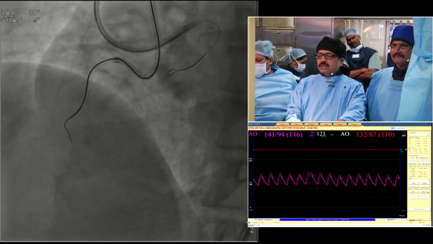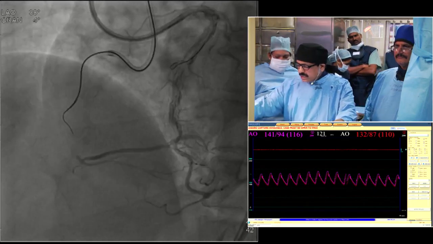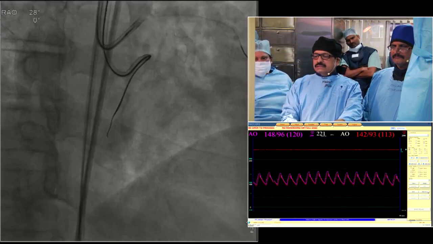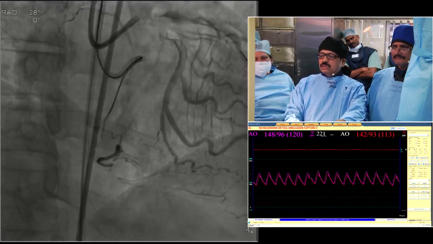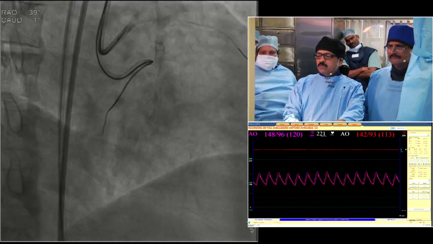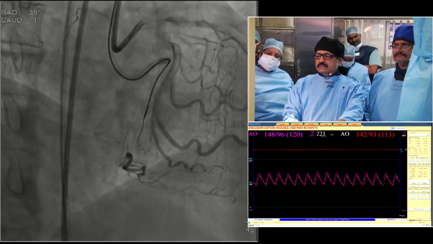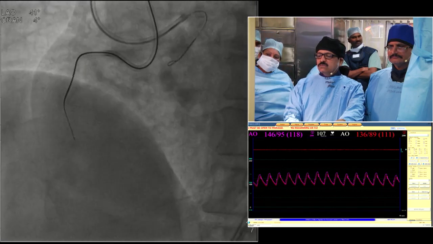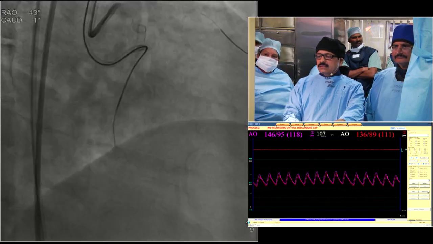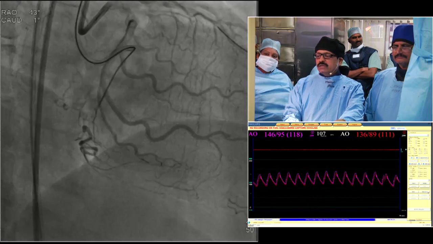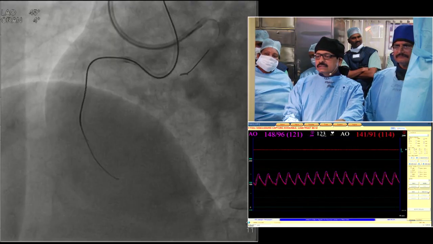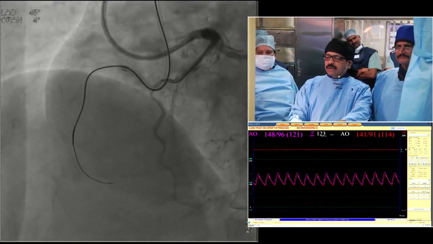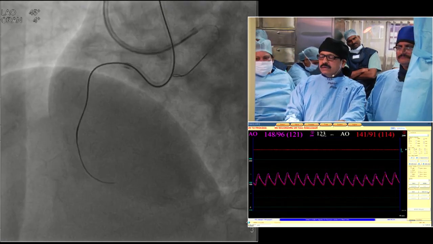I am close to this, but here also it is very tough, and the wire is bending, so I have to change to GAIA3 here. I checked it in RAO view also, and it appears promising here. So with the GAIA3 I could cross the CTO segment. I checked in two oblique views. And finally I could enter the PDA. The PLV is a very big branch here, but we entered the PD here.